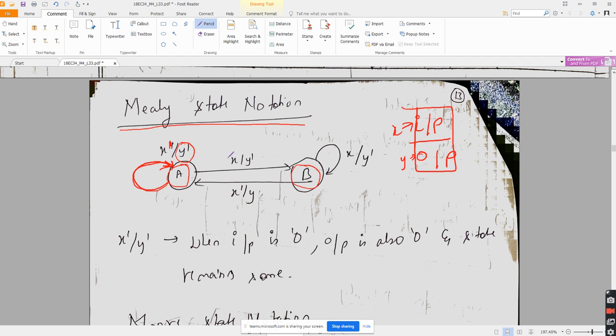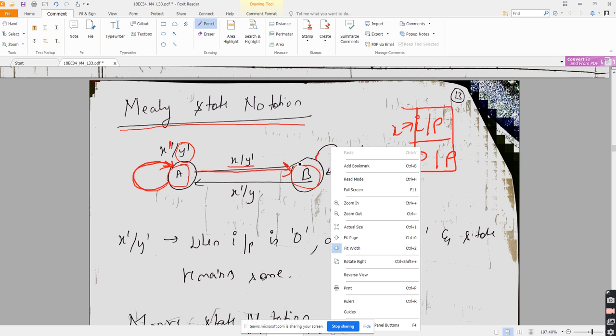When x is 1, did I write x bar anywhere here? No, sir. So x is 1 here. So when x is 1, I will go from state A to state B, making y as 0 only. What is the output y? Still it is 0 only. Understanding?